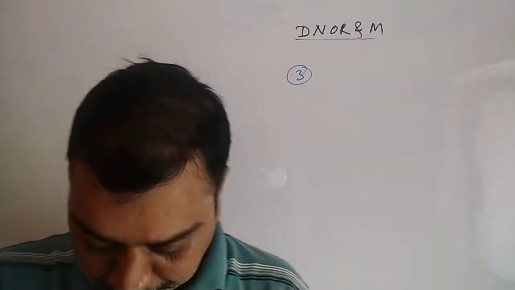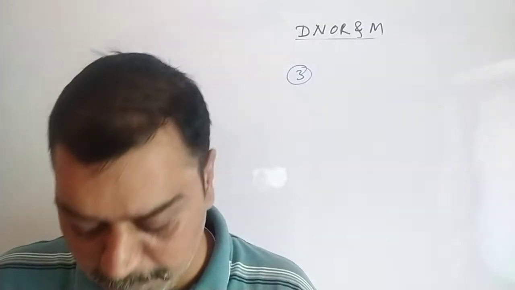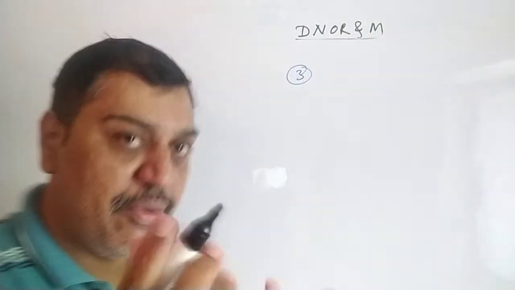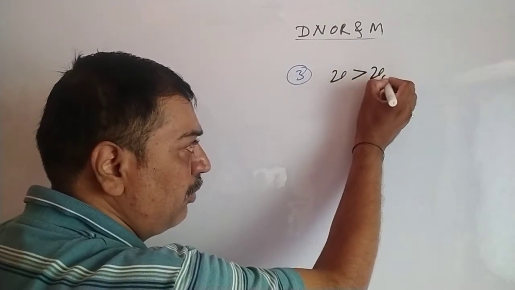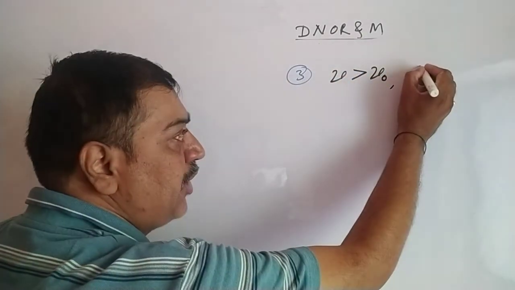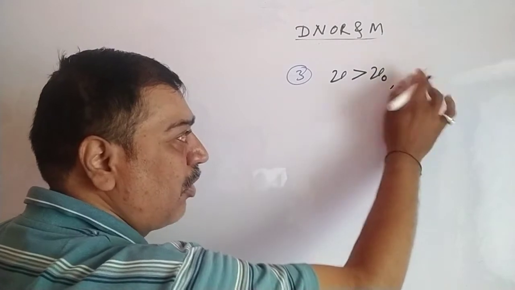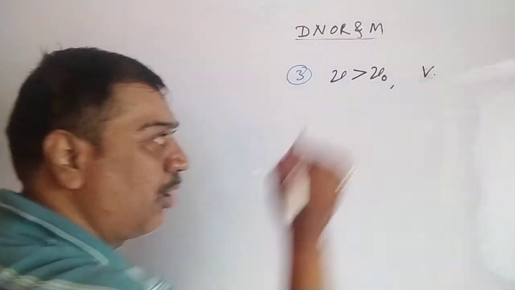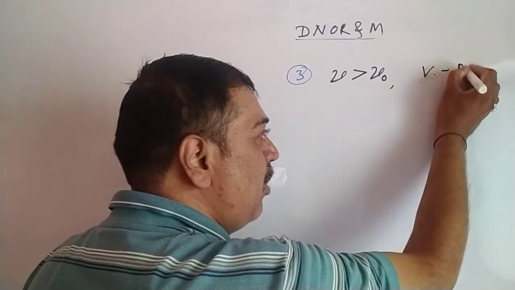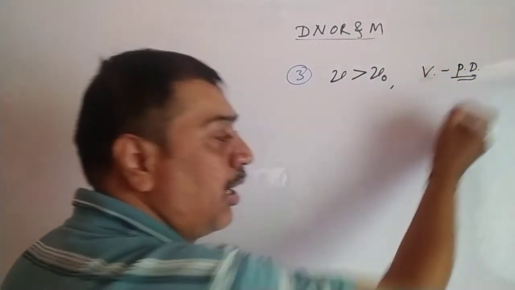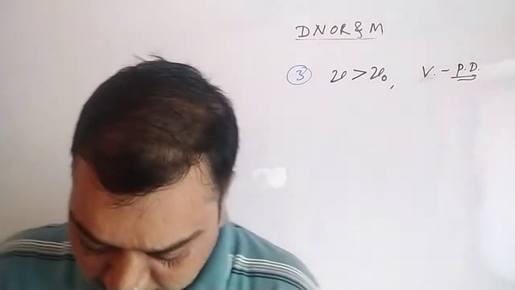Now let's go to the third. We keep the frequency of incident radiation constant, greater than the threshold frequency. The potential, the voltage across the two plates, that is said to be the potential difference between collector and emitter, we have also kept constant.